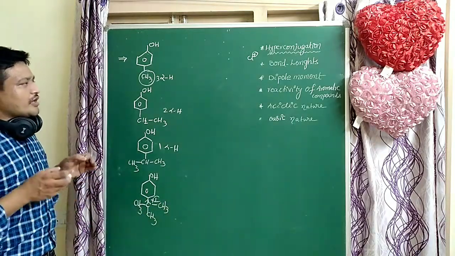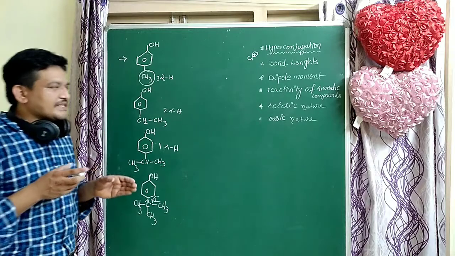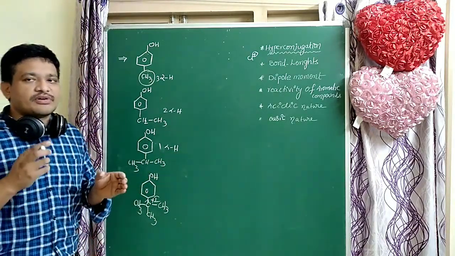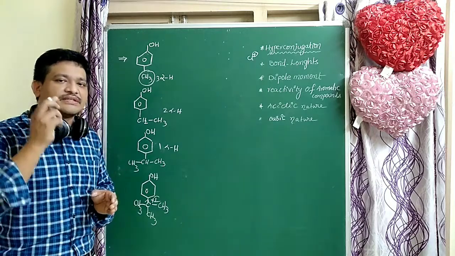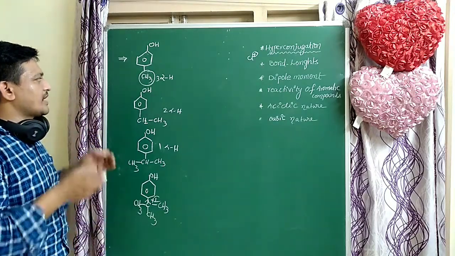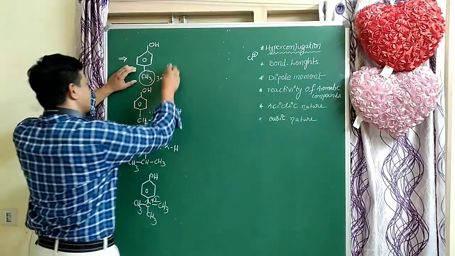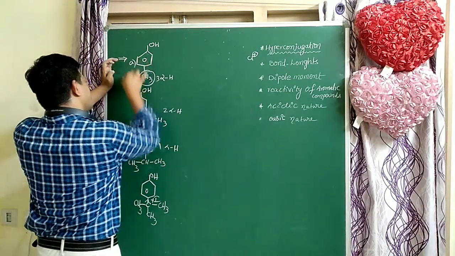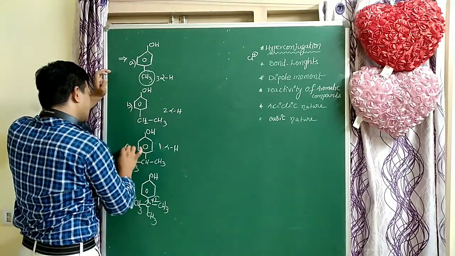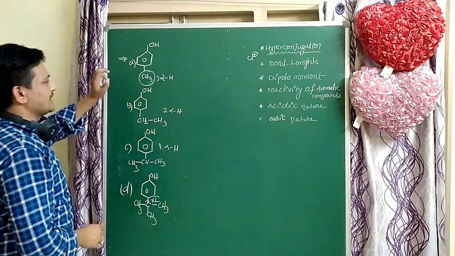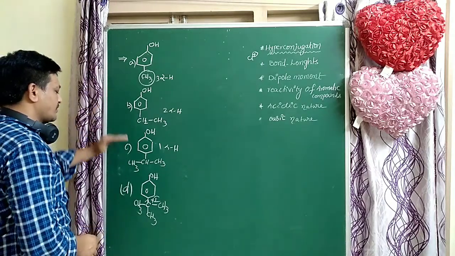So as hyperconjugations increase, acidic nature decreases. So which one is less acidic when compared to all? First one is less acidic. So this is A, B, C, D. Which one is less acidic? A is less acidic when compared to all.